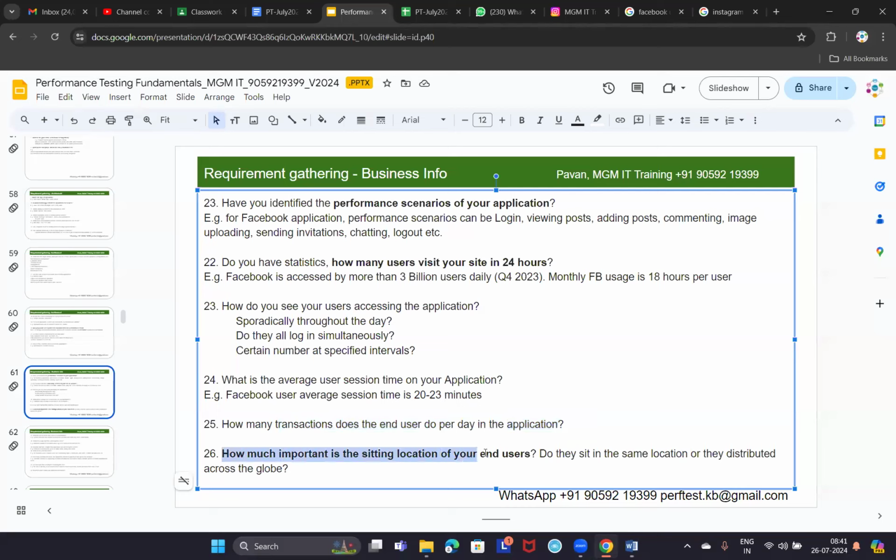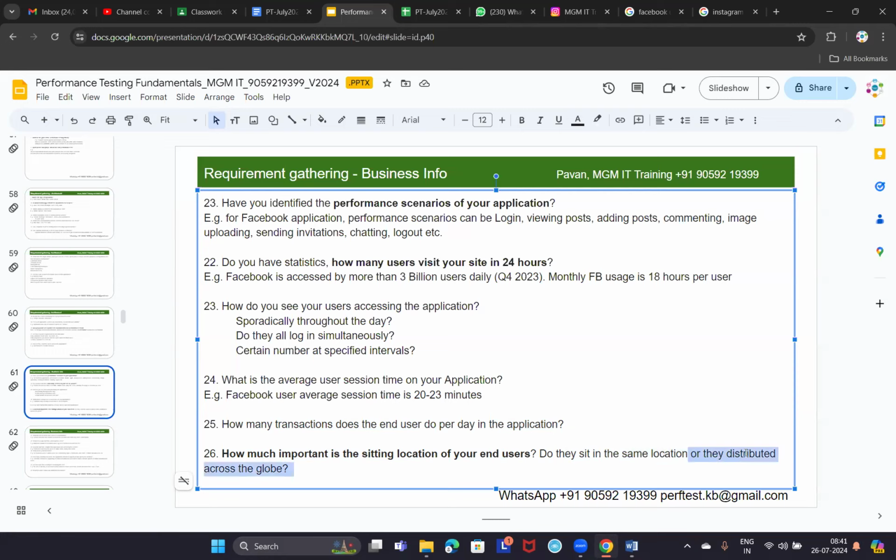And how important is the sitting location of your end users? Why is this important? Do they sit in the same location or are they distributed across the globe?